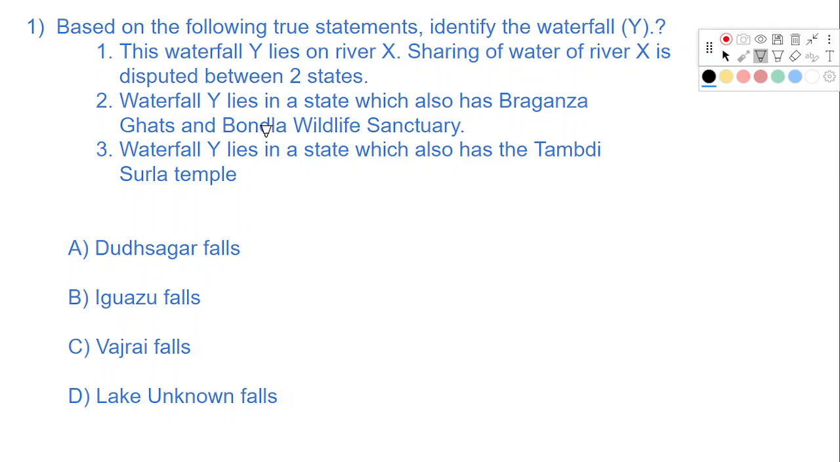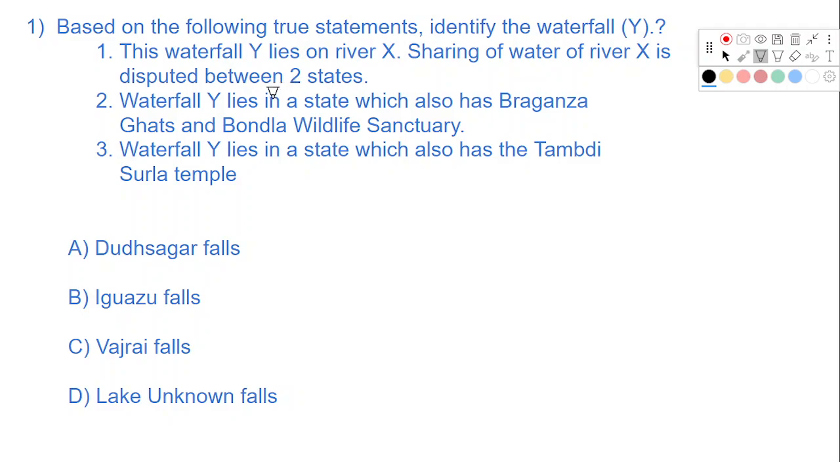Let us start with the first question. Now this is a big question. There is a lot of information. I will advise you to pause the video, read the question carefully, then play again. The question says, based on the following true statements, identify the waterfall Y. This waterfall Y lies on river X. Sharing of water of river X is disputed between two states.